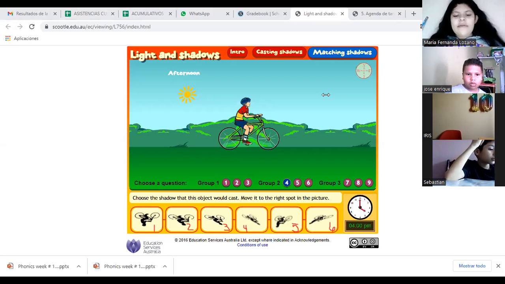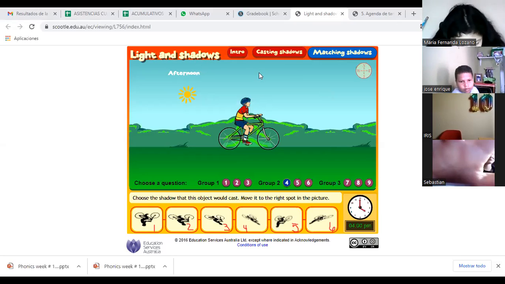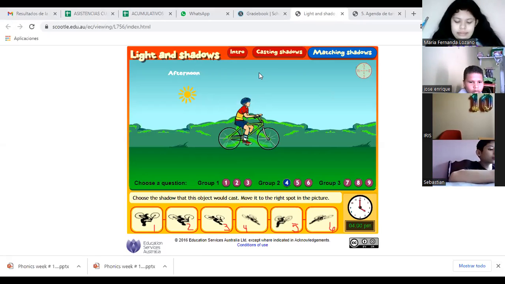I am going to try with one of the shadows, but I cannot change my answer. The ones that I choose will be the final answer, whether it is correct or not. So last time, type the number in the chat. Write one number with your answer: 1, 2, 3, 4, 5, or 6.